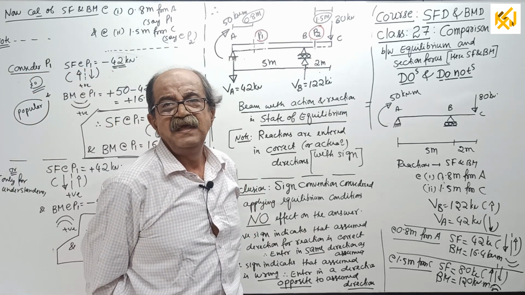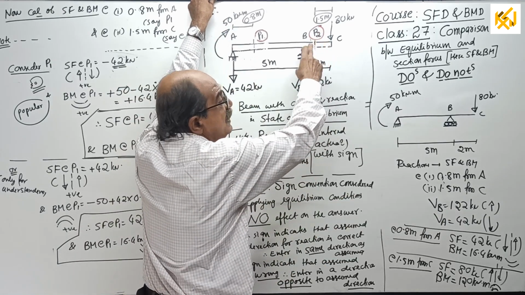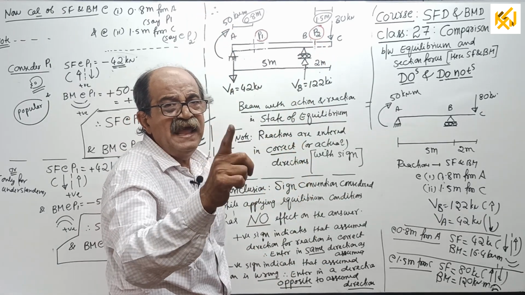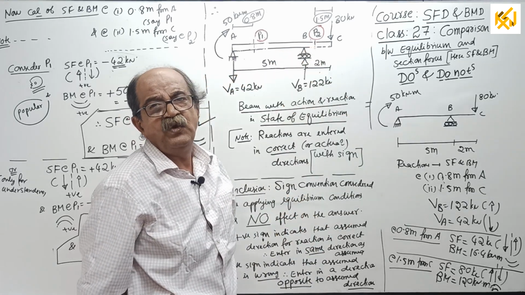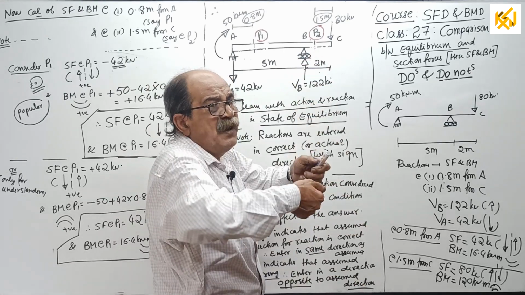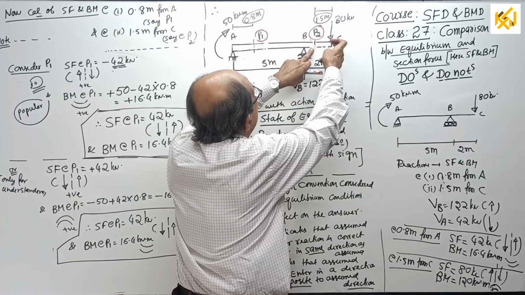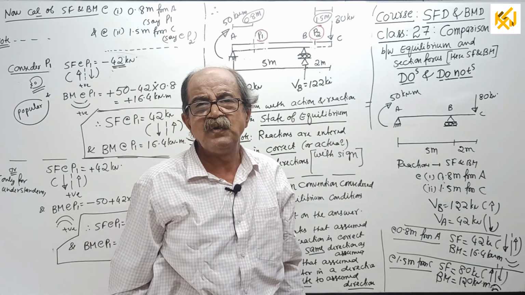That means sign has effect. When you find bending moment here, if I take sagging positive, answer minus 80 into 1.5, because it is hogging. If I take hogging positive, it is plus 80 into 1.5. You only write it. Those who are serious will write that one.